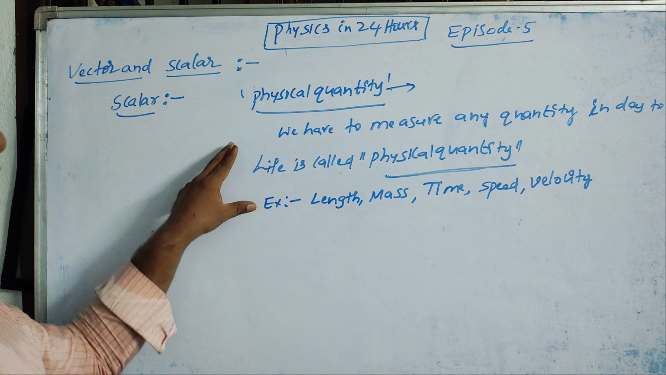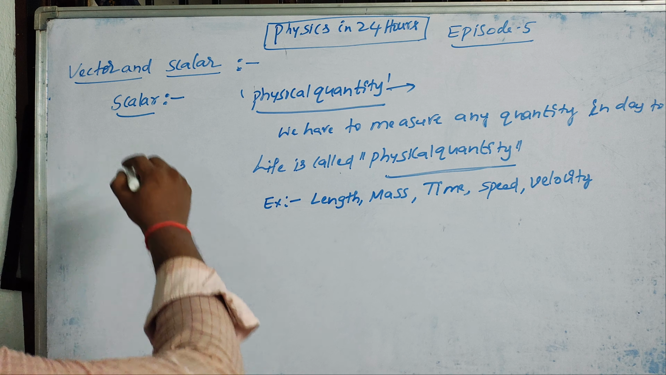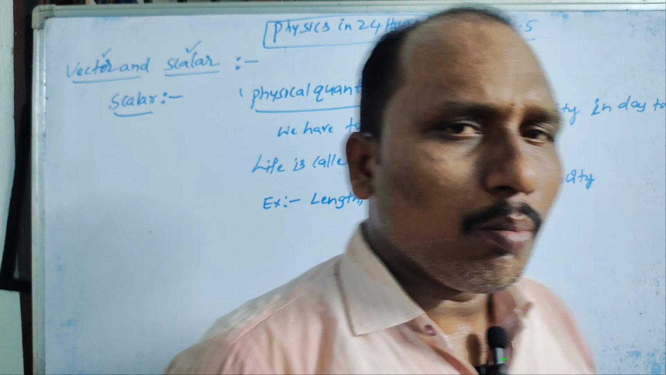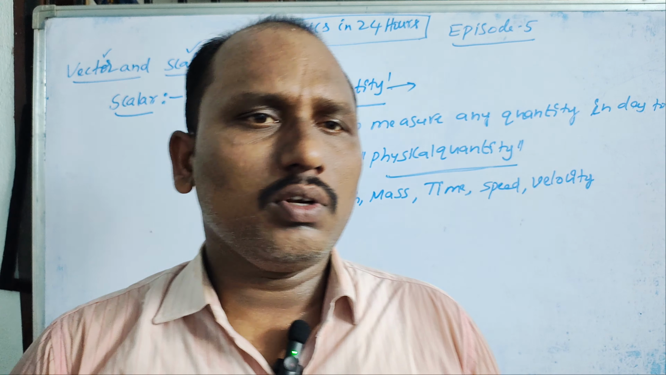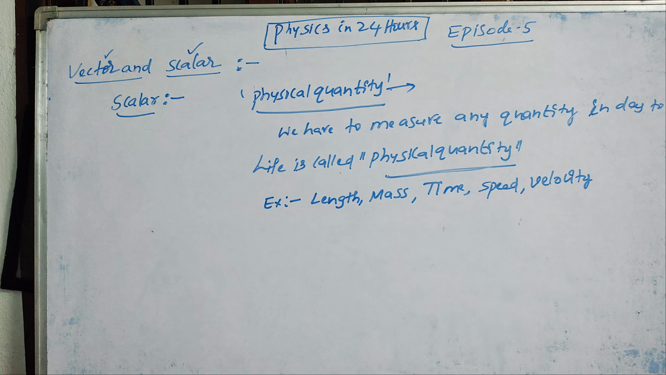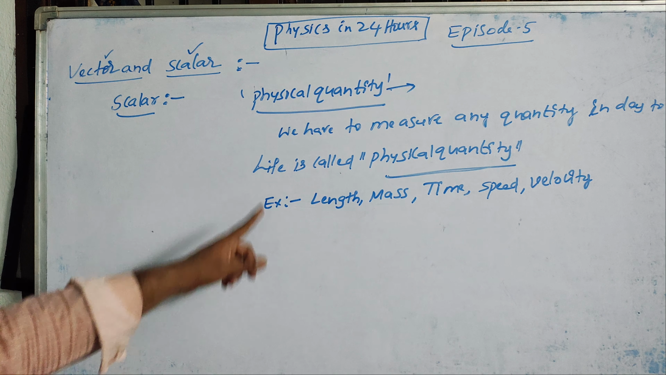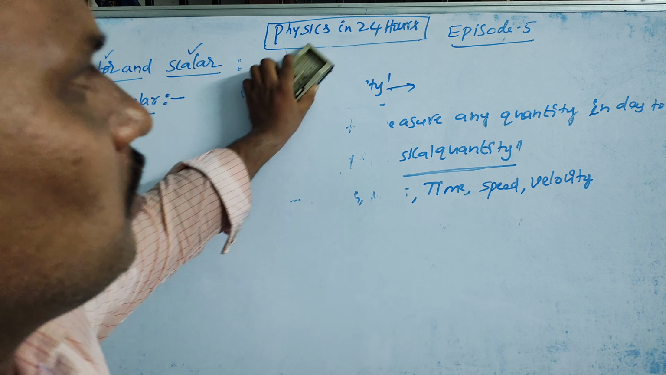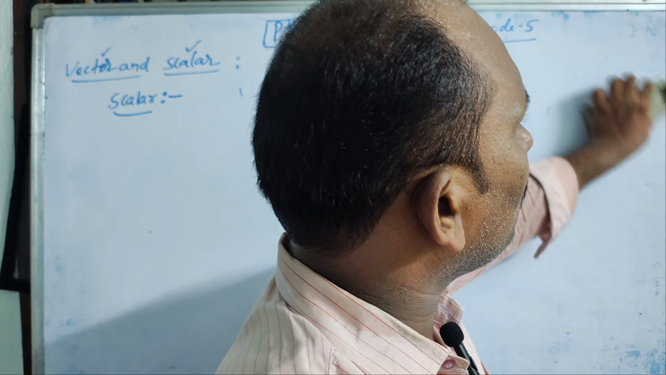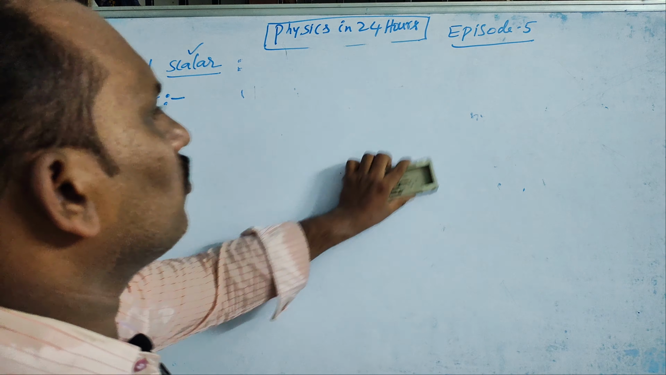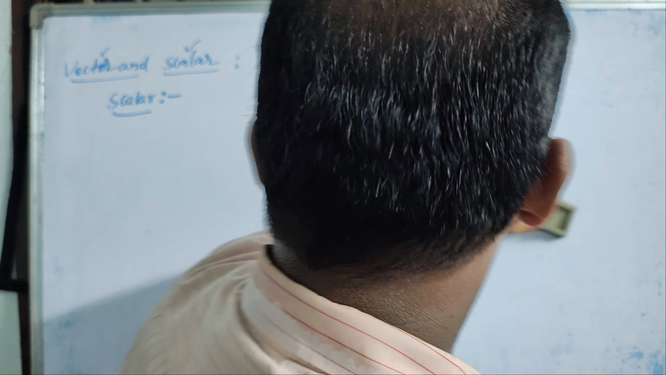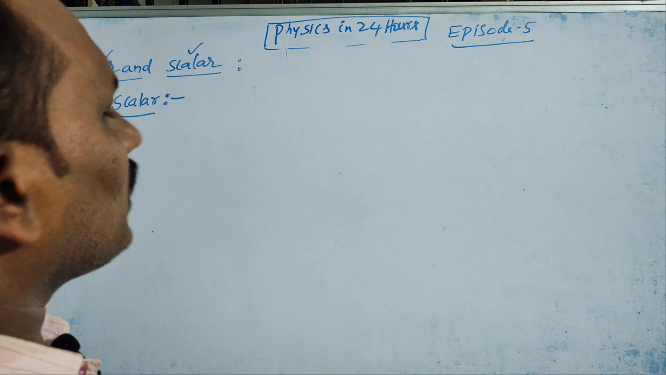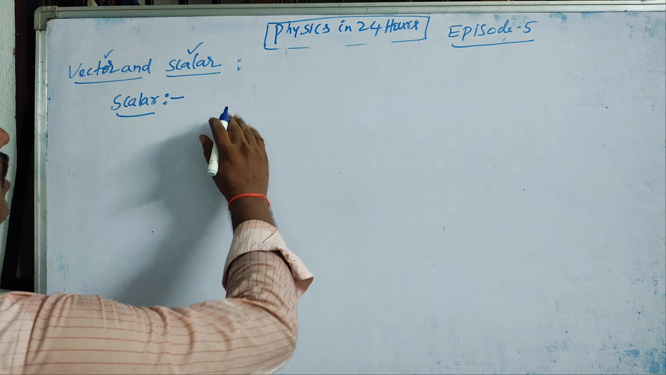For a given physical quantity, whether it is a vector quantity or a scalar quantity, I have to decide based upon certain features. Let's see what those features are, one by one. I hope people have understood what a physical quantity is: measuring any quantity in day-to-day life. Let's see the first one, scalar. What is meant by a scalar physical quantity?